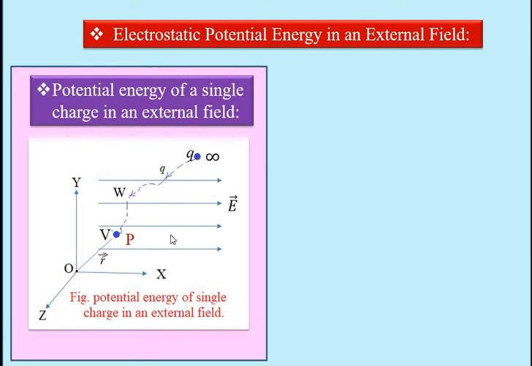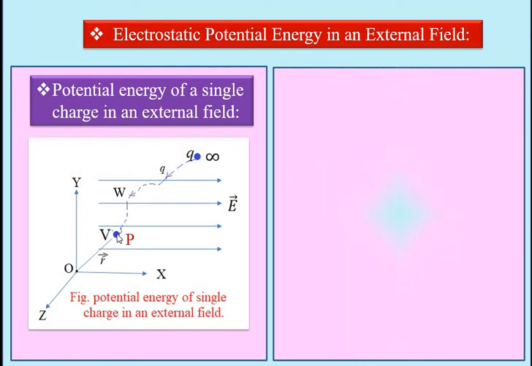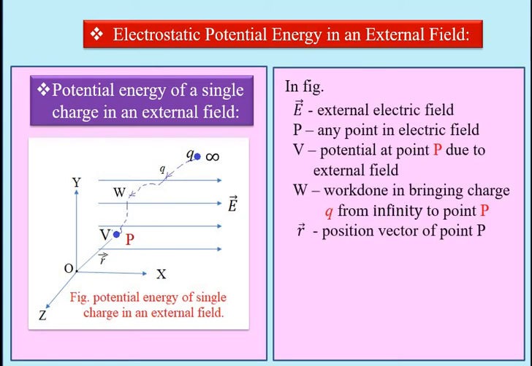This is the external electric field and we have to bring the charge from infinity to point P. P is any point in an external electric field. V is the potential at point P and W is the work done in bringing the charge Q from infinity to point P. Here R bar is the position vector.